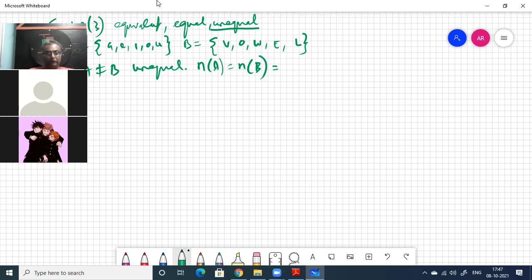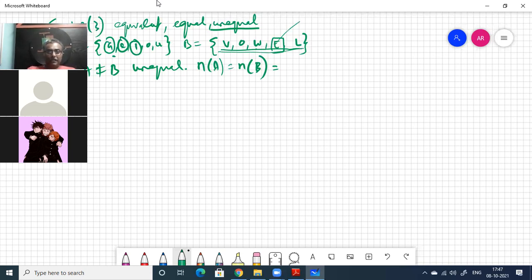That means what? Actually, all the elements in A should be in B and every element of B is also in the element of A. Where is A in this one? It's not there. Where is E in this one? It's not there. This is capital E. This is a different element. Where is I? It's not there. Nothing in A is in B. How you are telling they are equal? They are not equal. They are unequal.